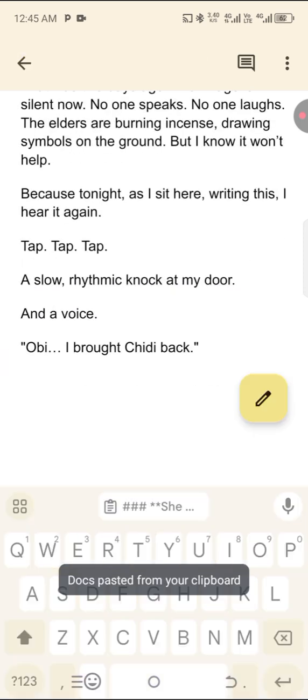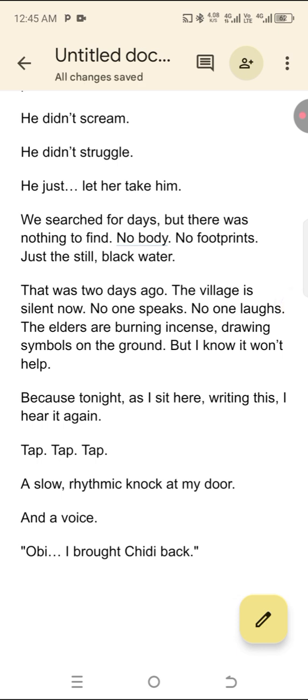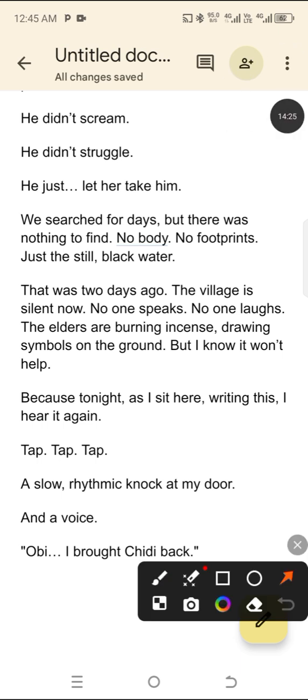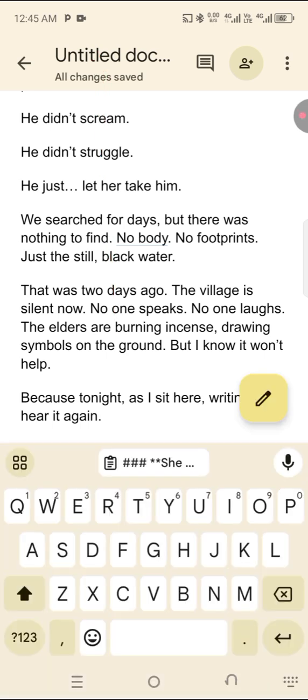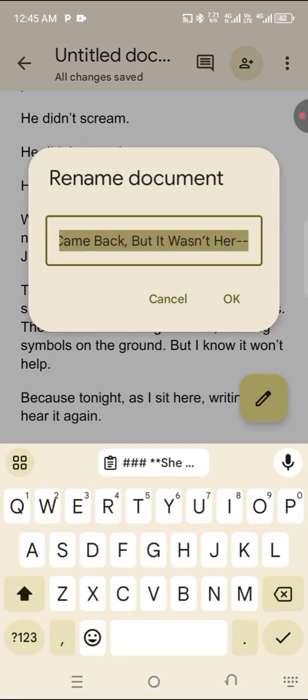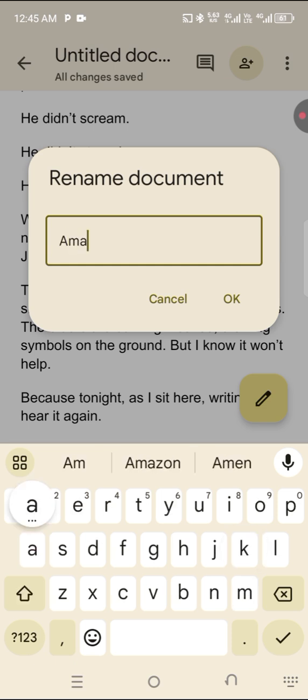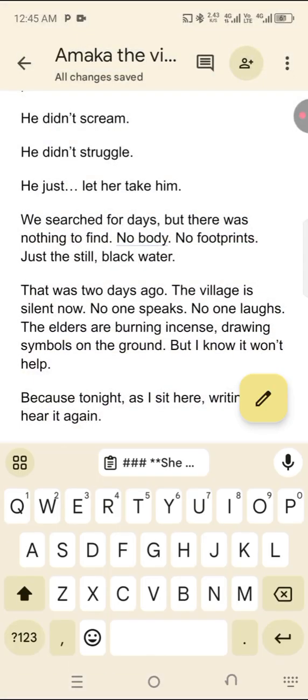So make sure that you understand your story very well. Read your story. So let's check the word count. How many words do we have here? So before that, let's save. How do we save this document? So you see something here. You look at the top here. Look at my arrow. You see untitled document. Okay. So that untitled document, click on it. It will bring you to the name. So let me just say Amaka, the village girl. That's the name of the story here.